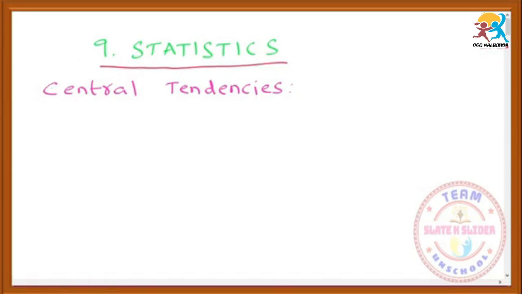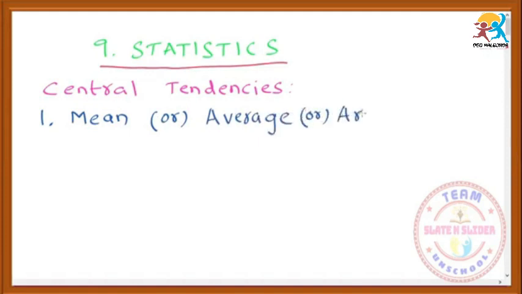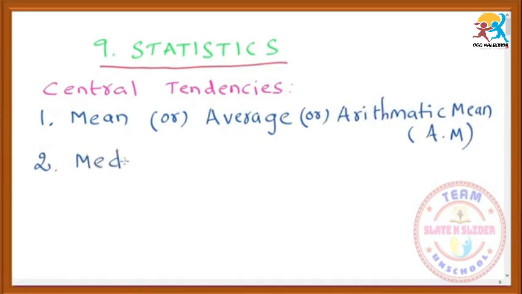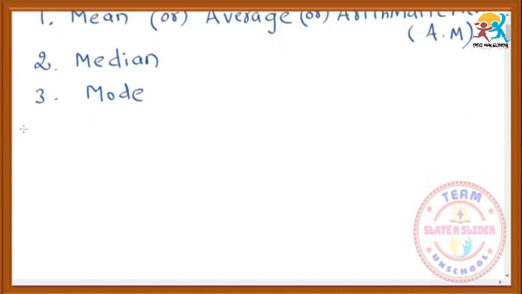So we have three central tendencies. The first one is mean, and it has other names: average, and one more name, arithmetic mean. Simply we can denote it as AM. And we have one more central tendency, that is median. And the third one is mode. So let us discuss the first one, mean, arithmetic mean, also called average.